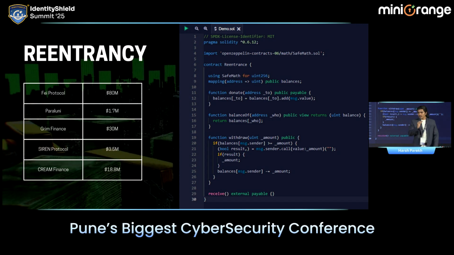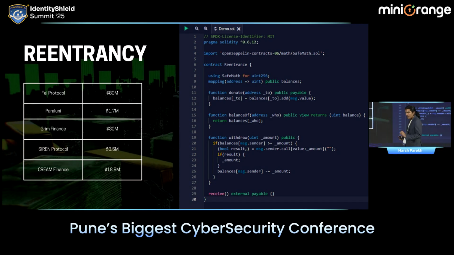We are on line number 20. We are simply checking the person who is trying to withdraw from the contract. Understand this. There is a contract. Just clearing out the basics so that everyone stays on the same page. There is a contract. I have deposited 5 ether in the contract. How much can I withdraw? Can I withdraw 10 ethers? No. I can only withdraw maximum 5. So that is a condition that is getting checked.